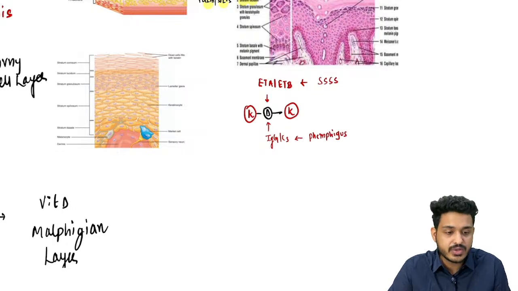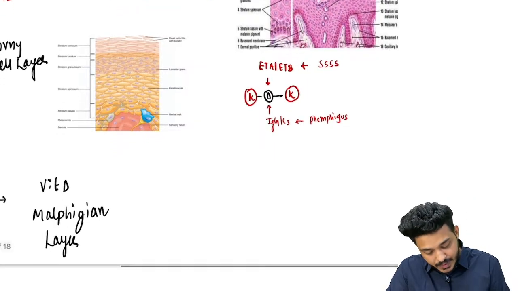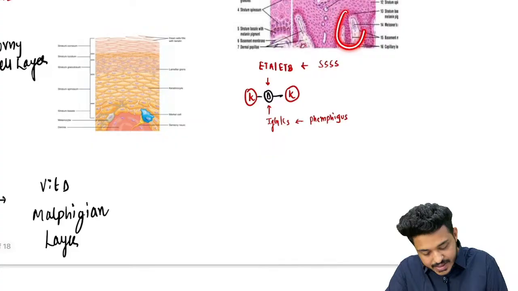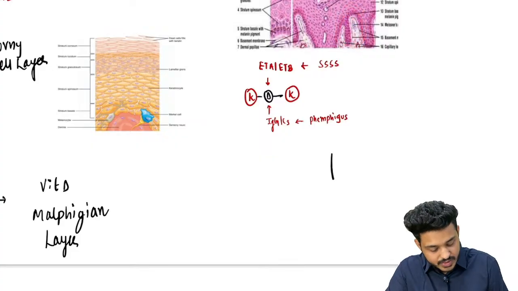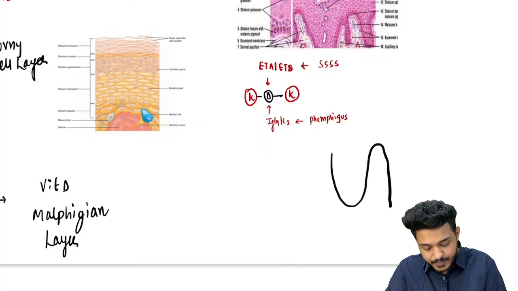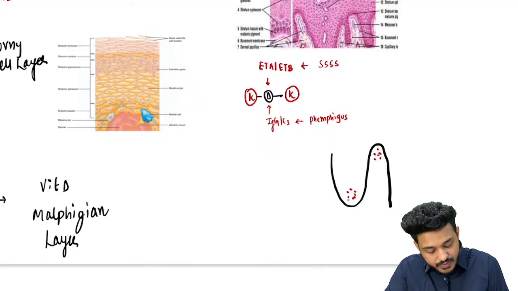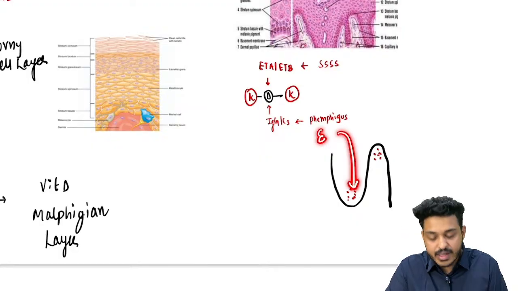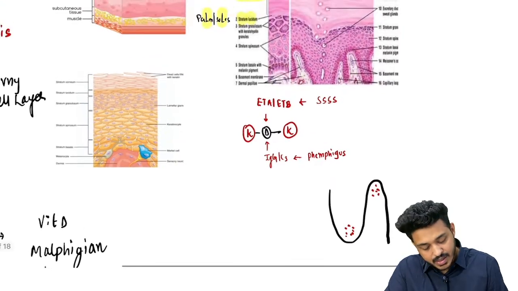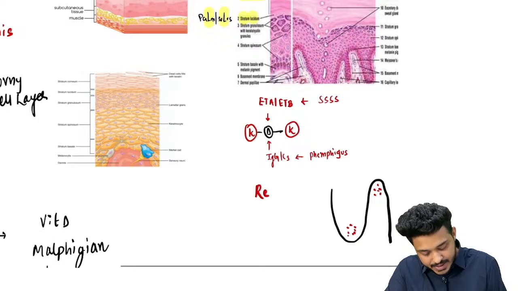It is a controversial topic, but let me end this for you, right? So I'm just taking this particular area out and let me show you what structures we are going to have. So the area which is going to be here, this area is known as what? Some cells are present here, some cells are present here, right? So what is this particular area? The part of epidermis which is trying to enter into dermis, this part is known as what? This part is known as rete ridges.